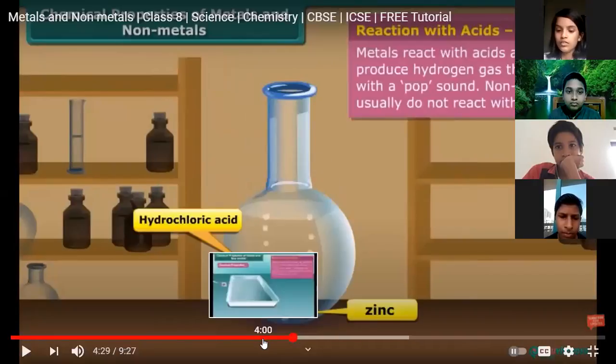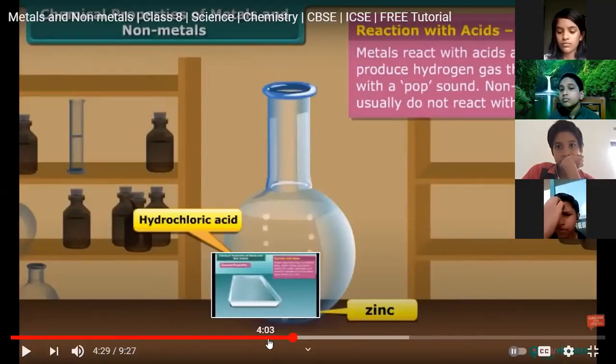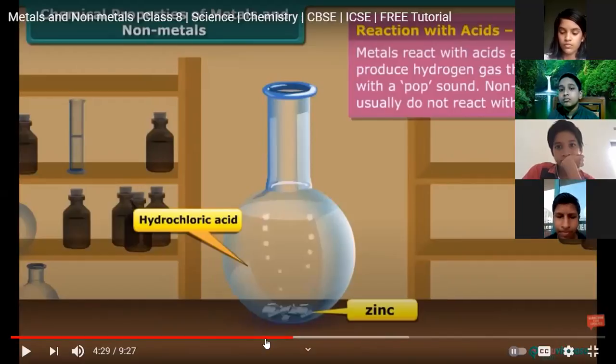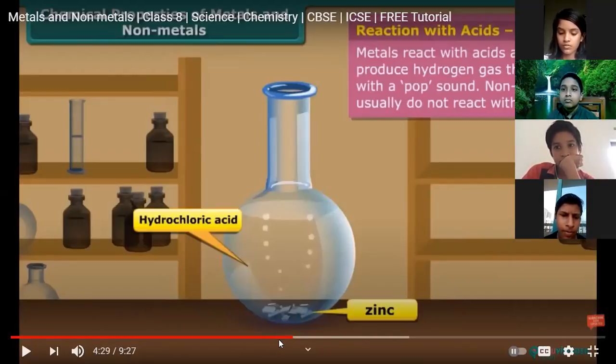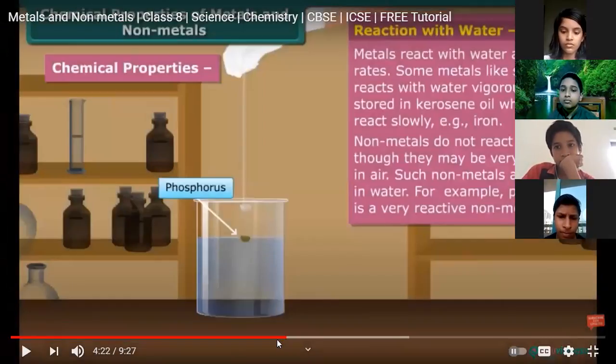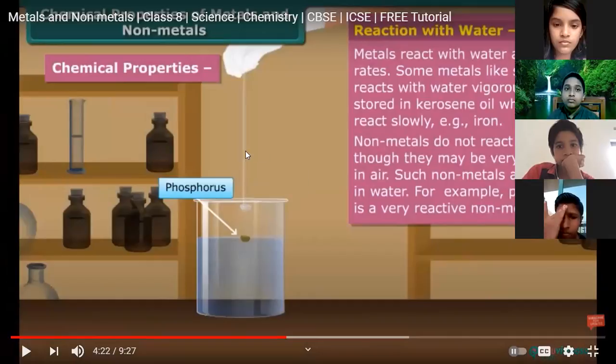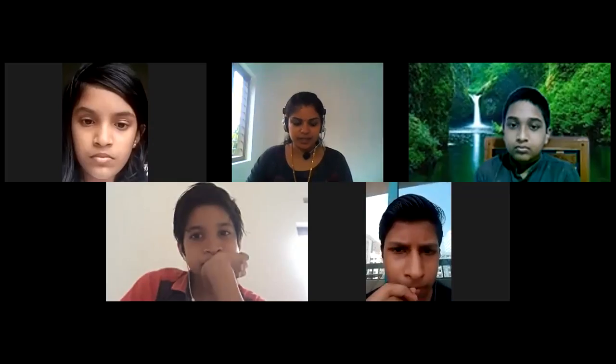Here you see the reaction with water. Sodium is highly reactive, so it is kept in kerosene. Another example is phosphorus, which is highly reactive with air, so it is kept in water. So these are the chemical properties involved in the metals and the non-metals. Now we can move to our textbook.